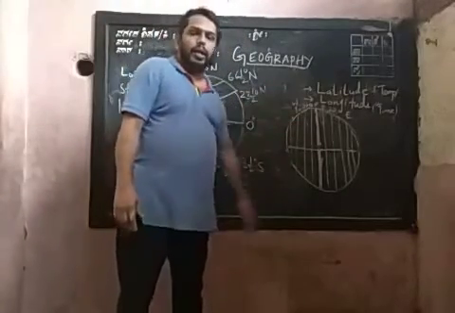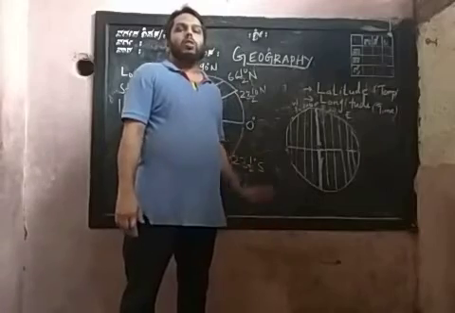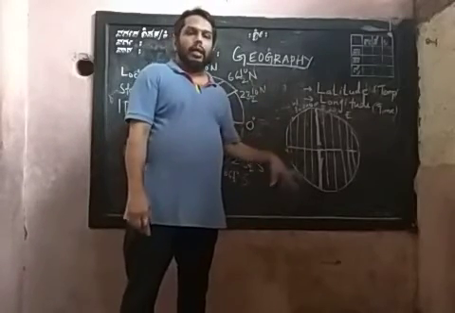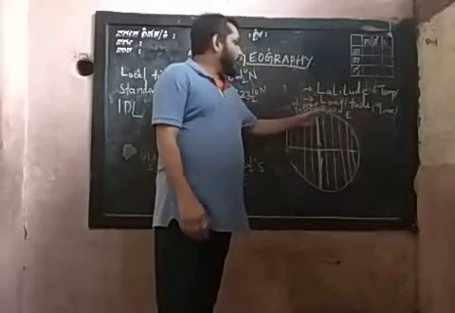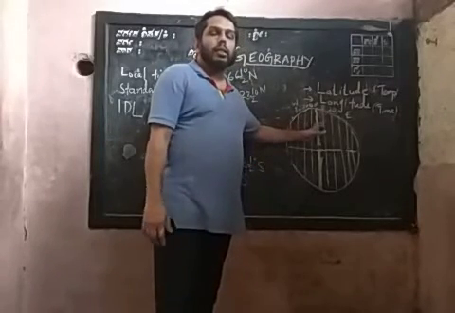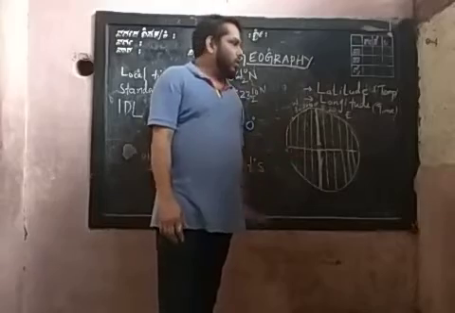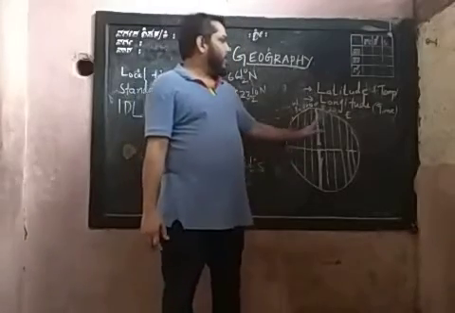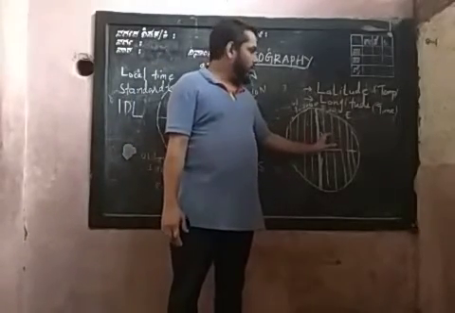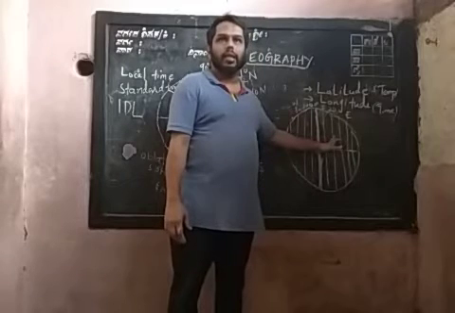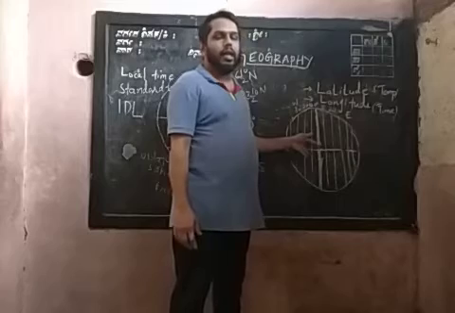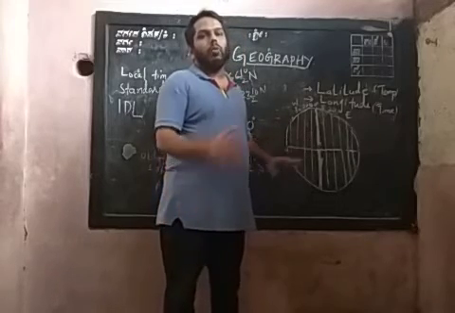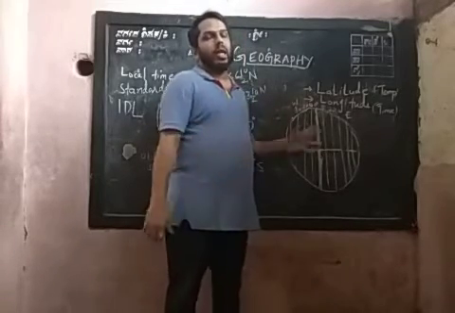This prime meridian passes through a place called Greenwich nearby London in England, and it divides the earth into east and west. Imagine if it is Friday in the east, then here on the western side it will be Thursday. We can see a 1 day difference because of the time differences.